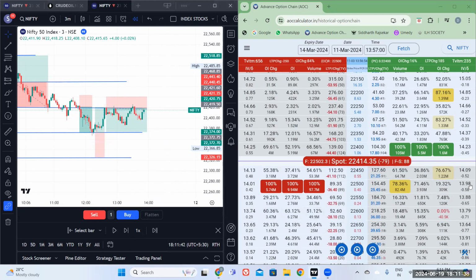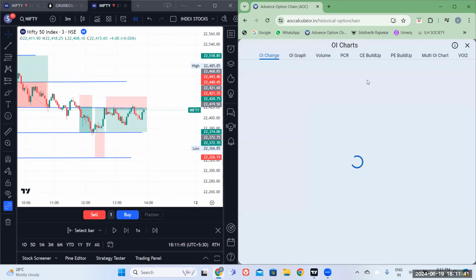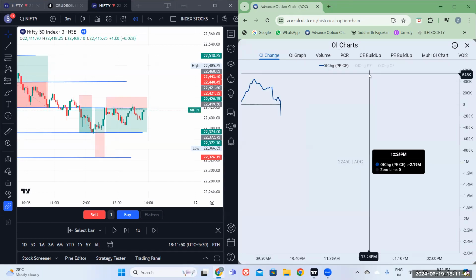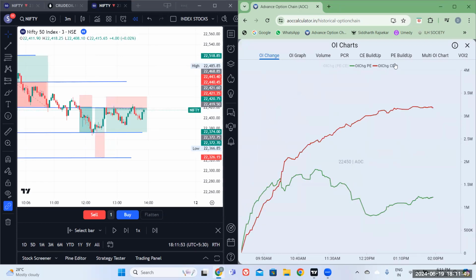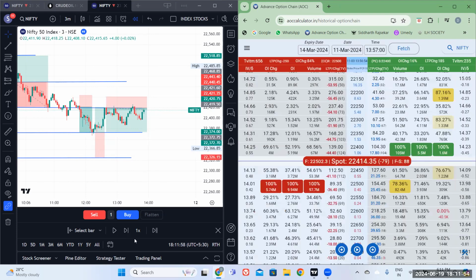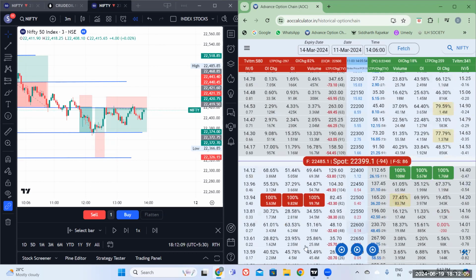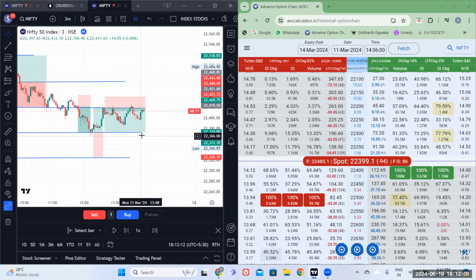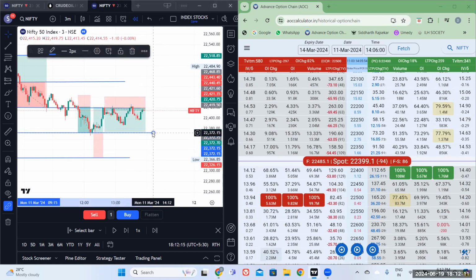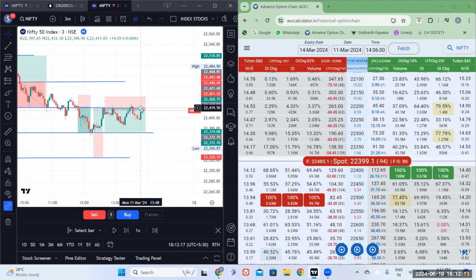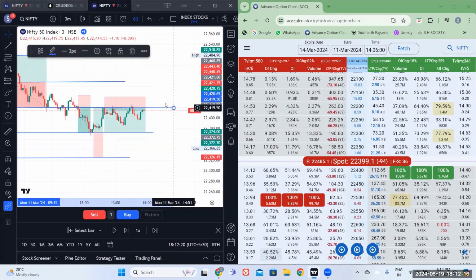So let me just confirm if everything is okay from the OI change. Okay, OI change is good to go. Both are parallel, so it will reverse from this point. Now this is 78%. Just keep observing as this goes to less than 75, you'll see the price dropping directly to this. So we can expect a big fall to this point. Again, one diversion is all that I'm doing, and this is purely intraday.